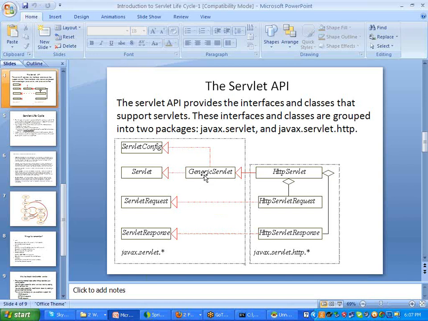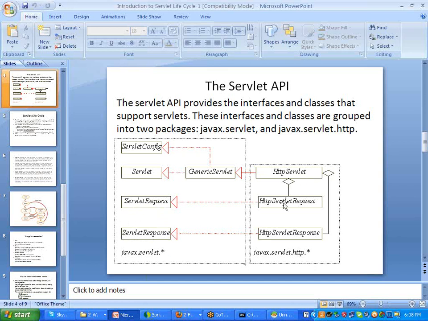Just as we write all the logic in main, in a similar way we have the service method available, and we write the logic in the service method. It is derived from the superclass Servlet. It consists of ServletRequest and ServletResponse interfaces. These are used to take the request and the response from the application. These objects take the request and response from the application side.